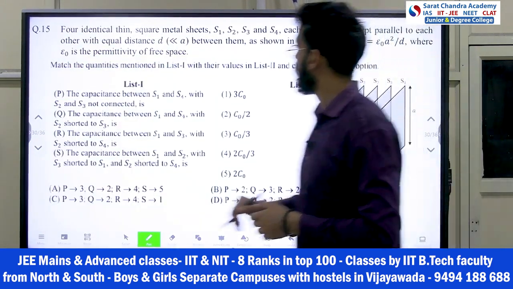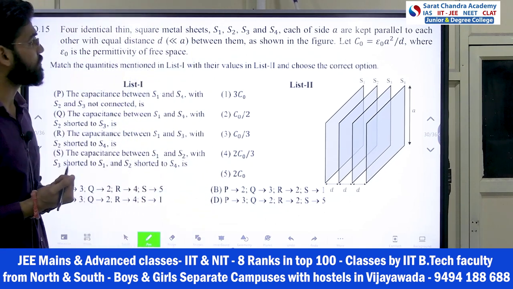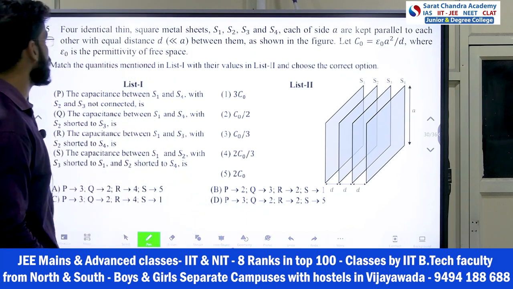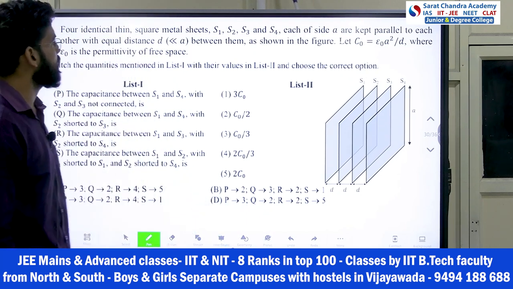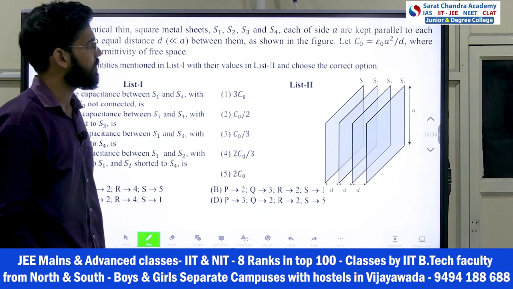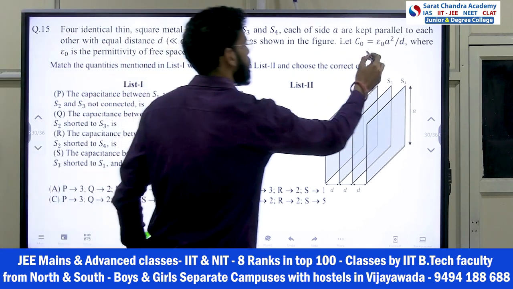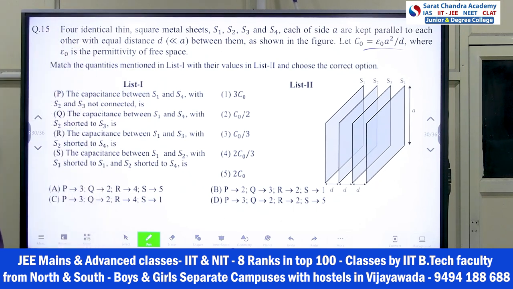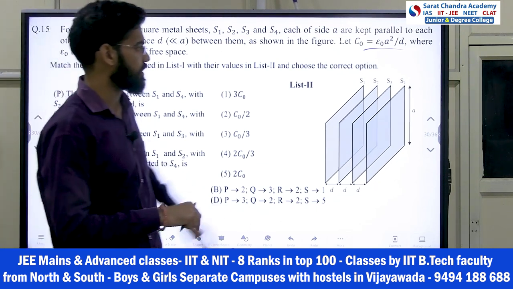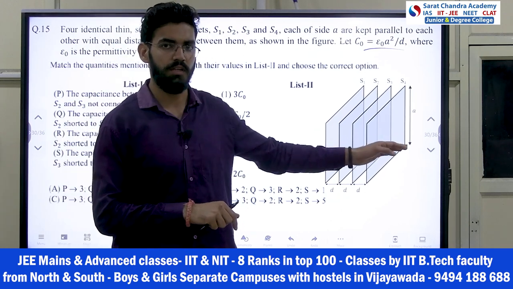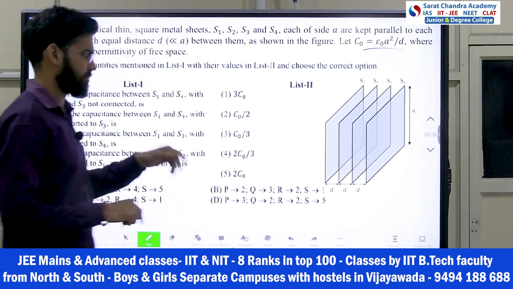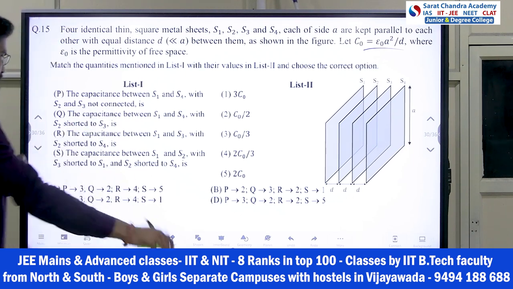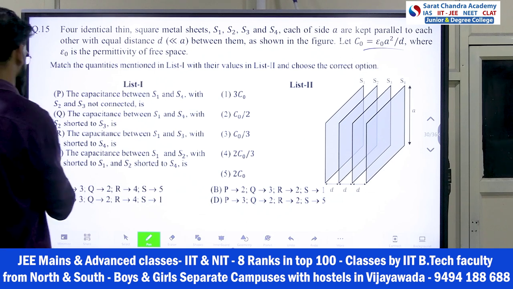4 identical thin square metal sheets S1, S2, S3, S4, each of side a, are kept parallel to each other with equal distance d, which is very small in comparison to a, between them, as shown in the figure. Let C naught be equal to epsilon naught a square by d, where epsilon naught is the permittivity of free space. Now he is changing this circuit here. Between 0 and V, he is connecting the plates differently in the options, so you have to find out the equivalent capacitance. That's your question.